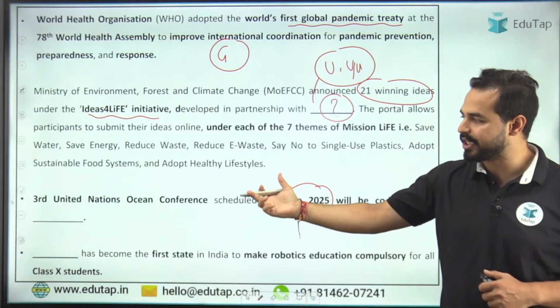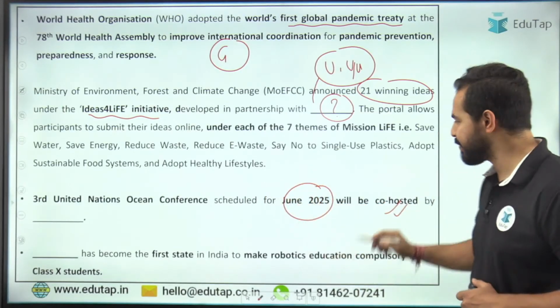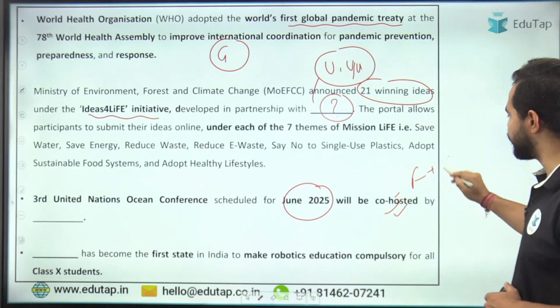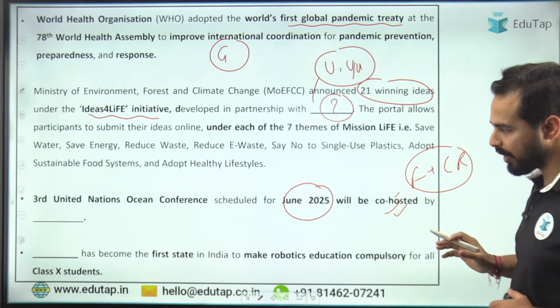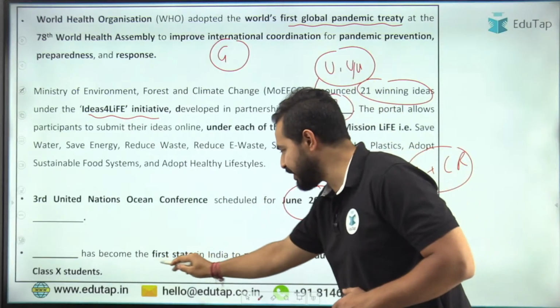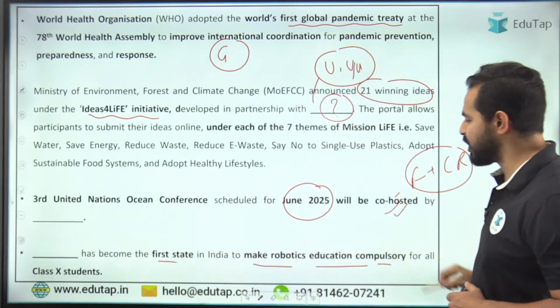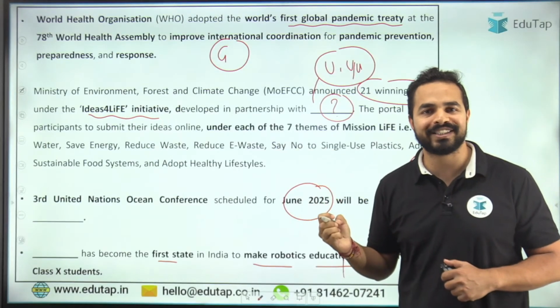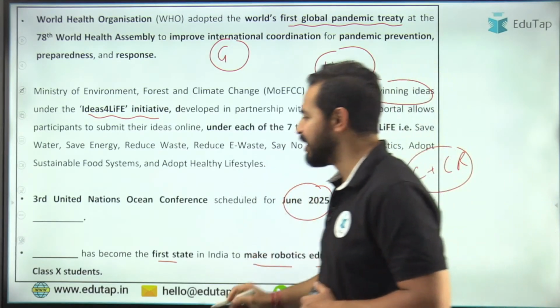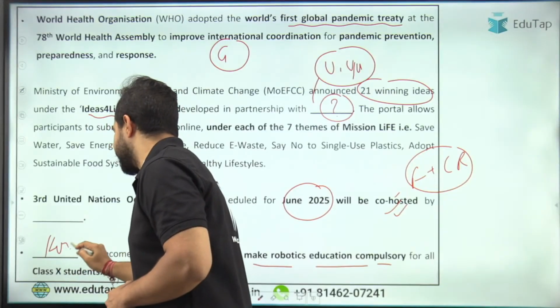So the third United Nations Ocean Conference will be co-hosted by France and Costa Rica. So France and Costa Rica is the right answer. Now the next question. Dash has become the first state in India to make robotics education compulsory for all class 10 students. What is the name of that particular Indian state? That is Kerala. Kerala is the right answer.